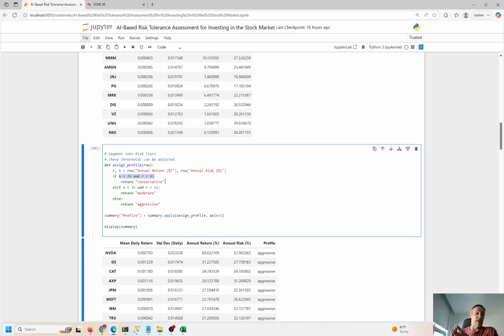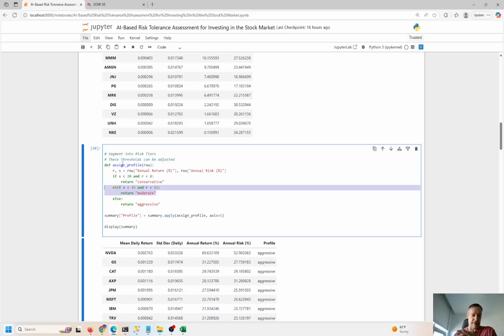If standard deviation is less than 35 and risk is less than 12, I'm going to say this is moderate. Okay, so we're increasing standard deviation and returns a little bit here. This is pretty conservative. This is a little bit moderate. If it goes beyond these thresholds here, I'm going to say that this is aggressive.